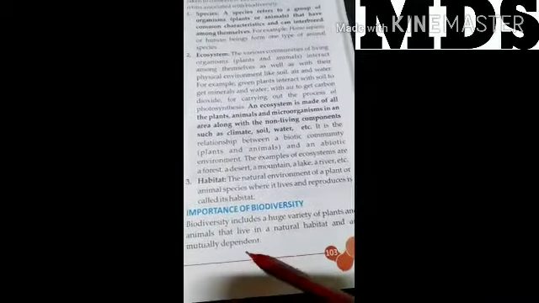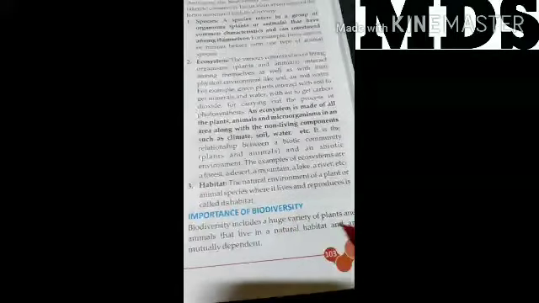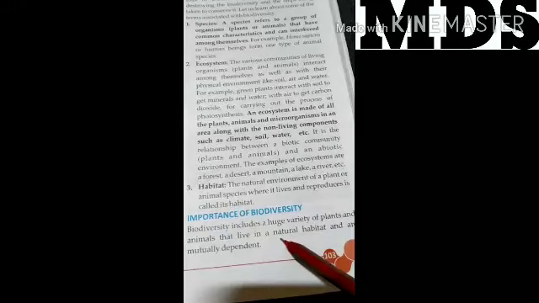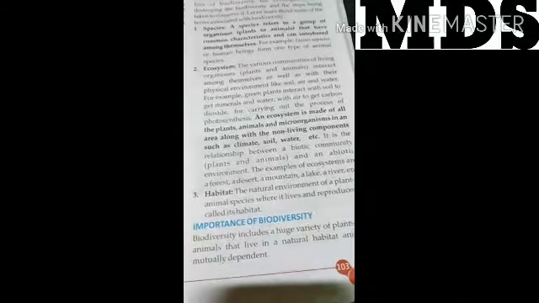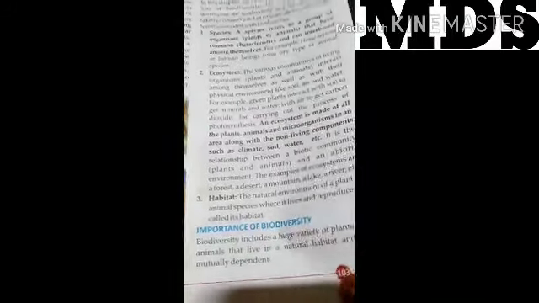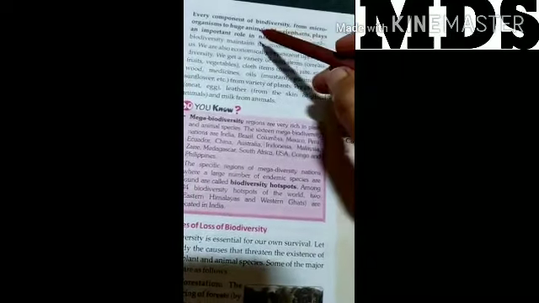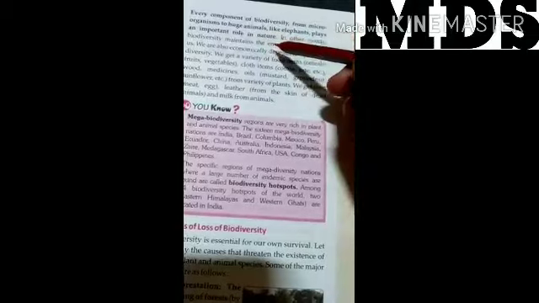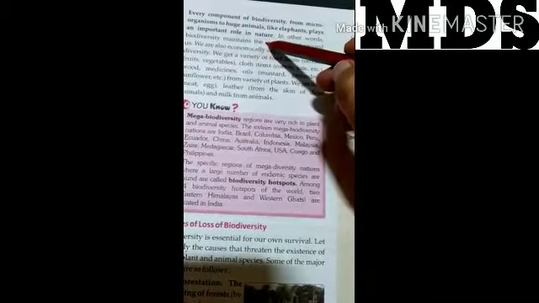Importance of biodiversity. Biodiversity includes a huge variety of plants and animals that live in a natural habitat and are mutually dependent. Every component of biodiversity, from microorganisms to huge animals like elephants, plays an important role in nature.